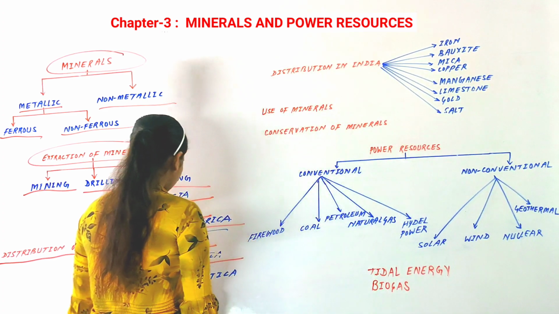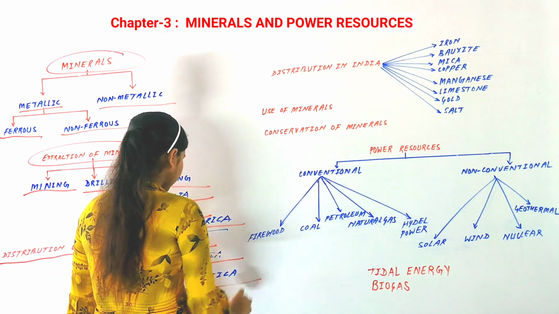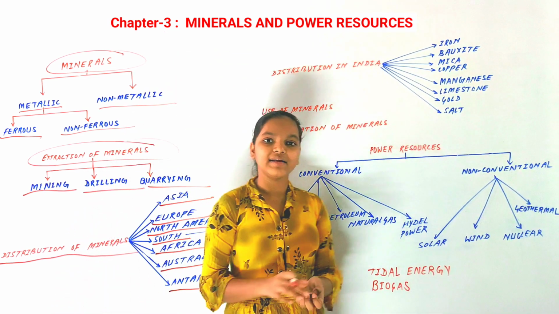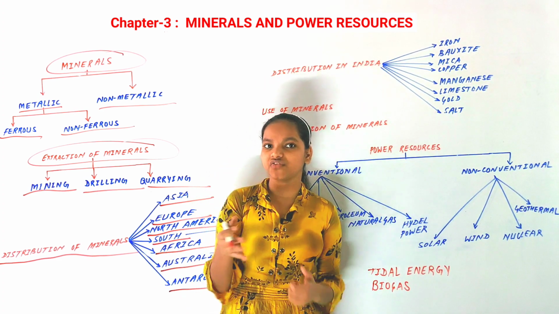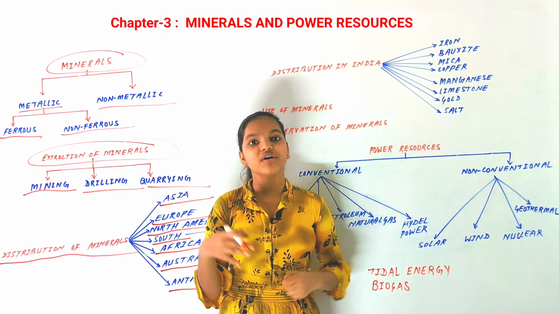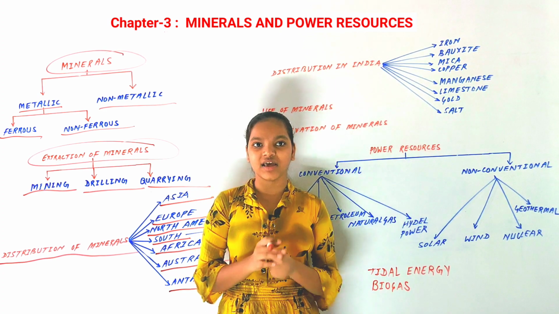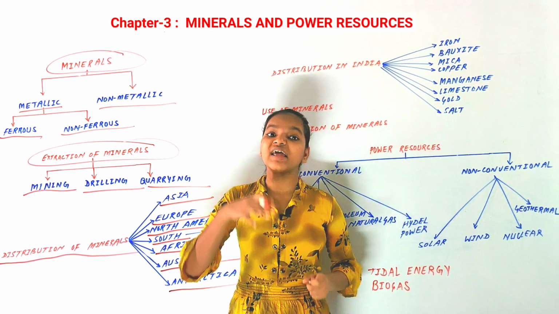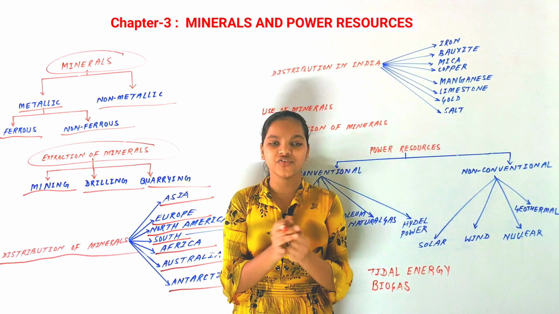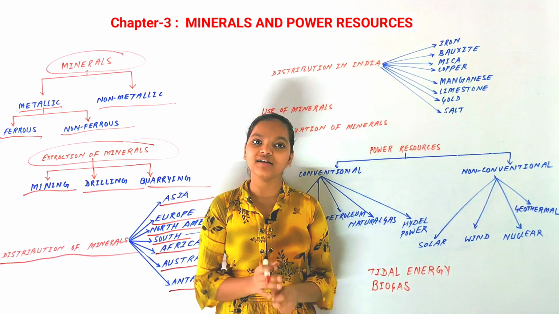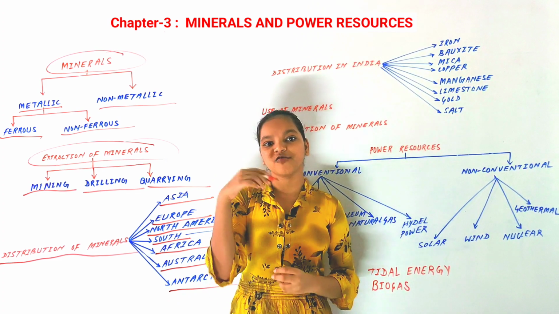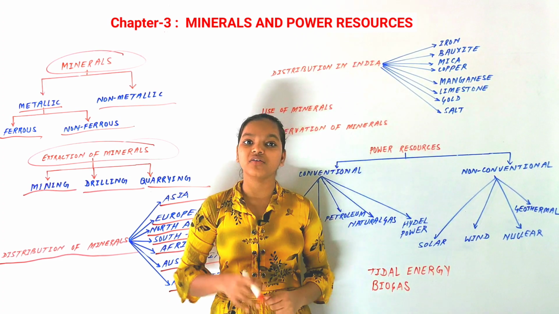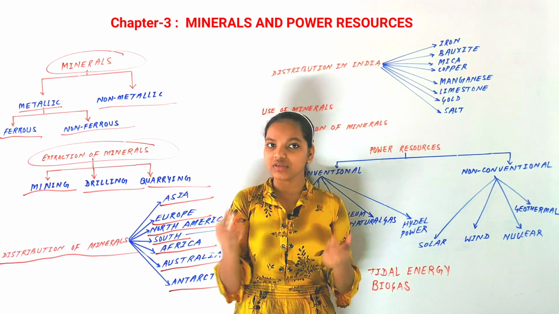Now our next and last continent is Antarctica. As you know, Antarctica is a very frozen region. There is so much snow and there are glaciers in that region. So we do not have access to the minerals there, but we have predicted some minerals that can be there, like bauxite, chromium, uranium.